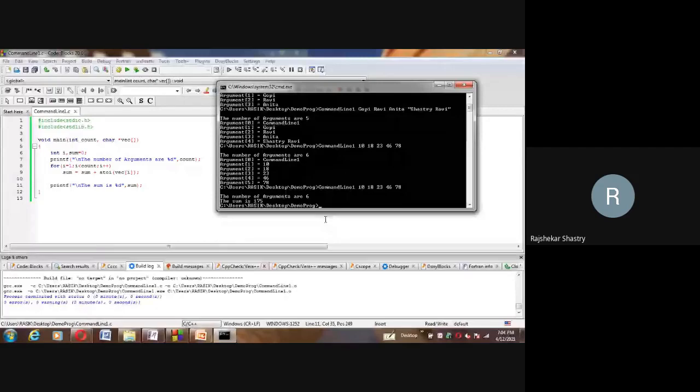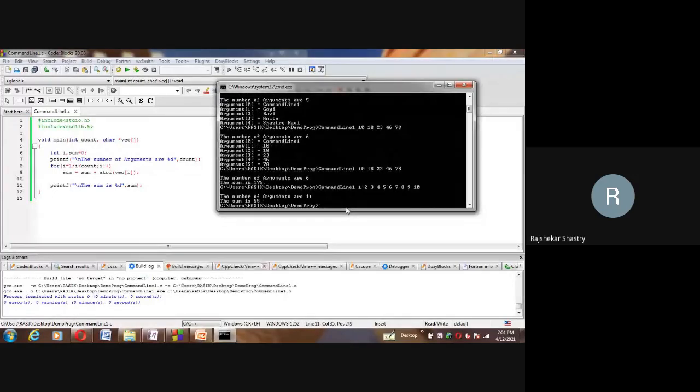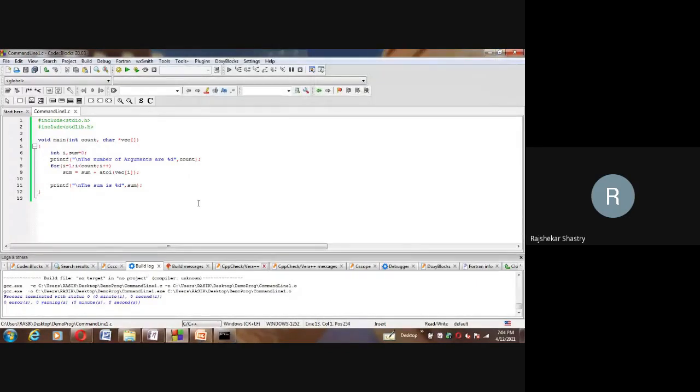Sum is how much, sir? 175. Yes, if you count, you will find that it is 175. So likewise, I can pass the arguments and get the sum, up to 1 to 10 numbers this time. Sigma 10, that is 55. So you just add it, you'll find the result. So likewise, with the help of whatever parameters are passed, whatever programming logic you want to implement, we can implement it using this command line.